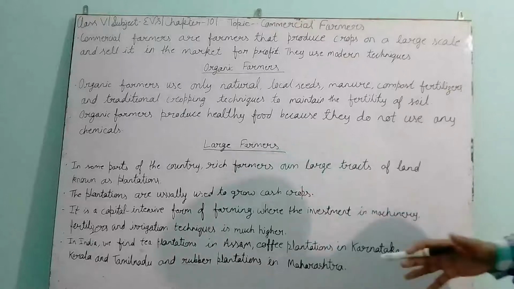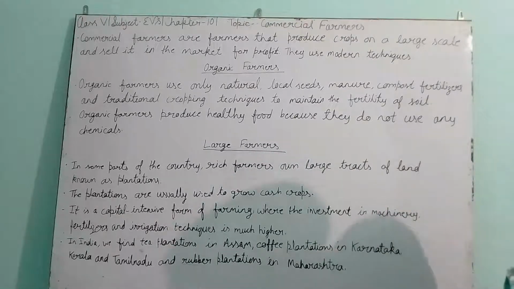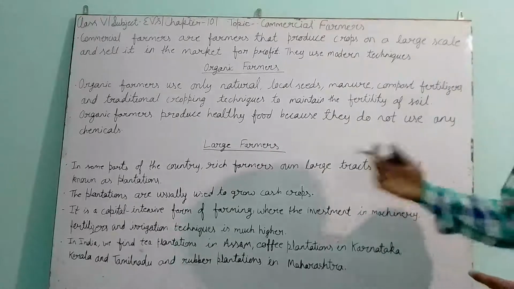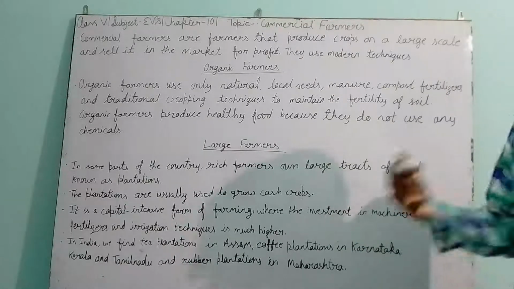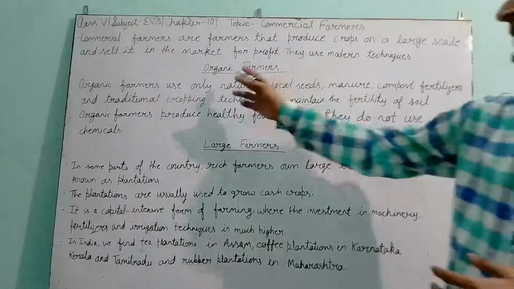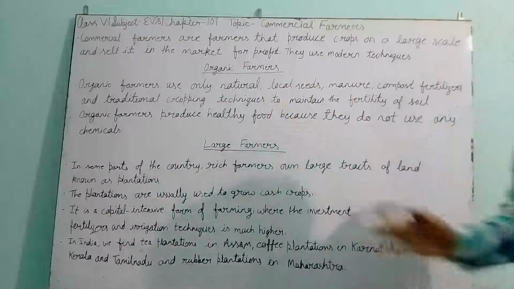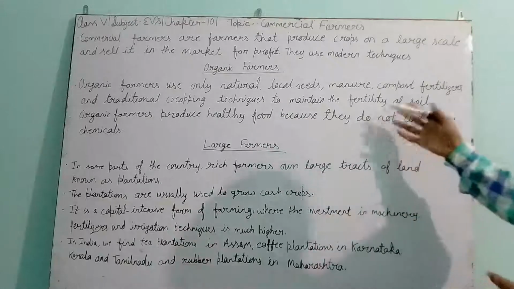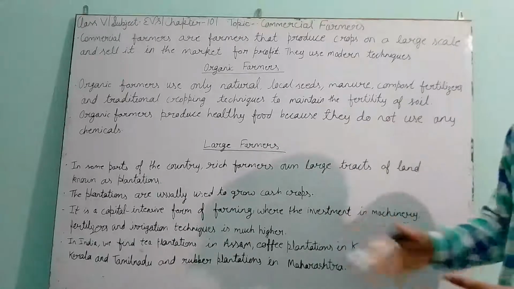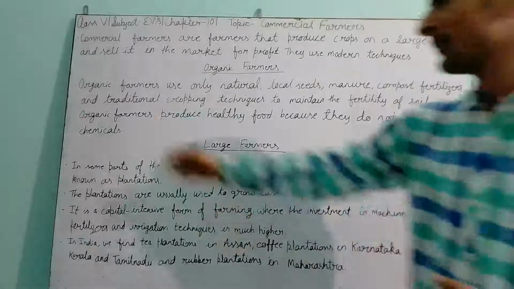In the whole world, whatever things are present in nature, all of them are useful. Everything is helping the other in a good way. So these farmers use these methods to keep their soil fertile. They are using totally natural methods to do the farming.